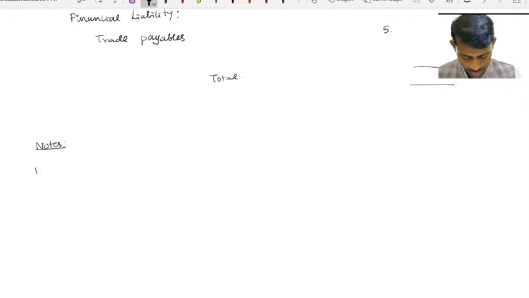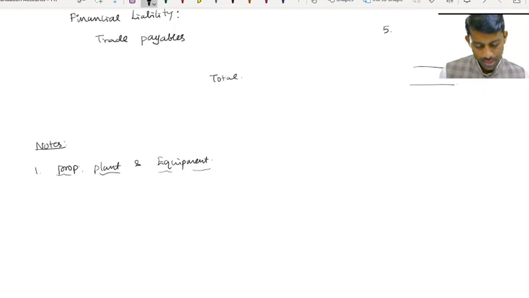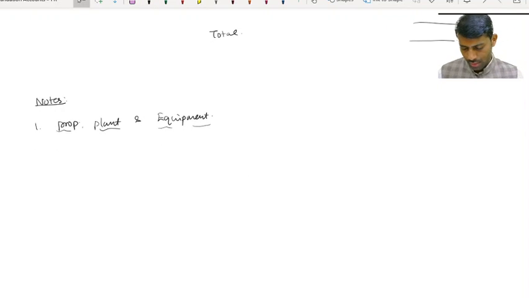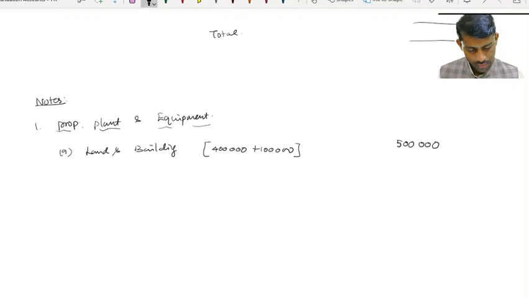Note 1, property, plant and equipment. So no adjustments, kindly proceed. Land and building, which is 4 lakh plus 1 lakh, it is 5 lakh.